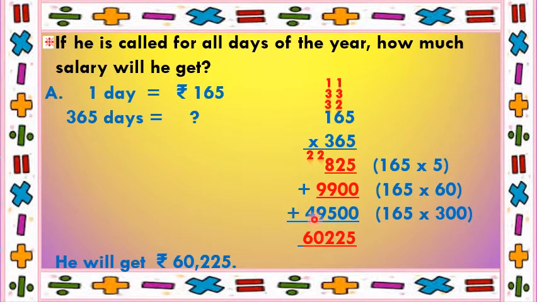So put 0 down, 2 carry. 4 plus 2 is 6. So Shantaram, the special cook, will get rupees 60,225 if he is called for all days, that is for 365 days.